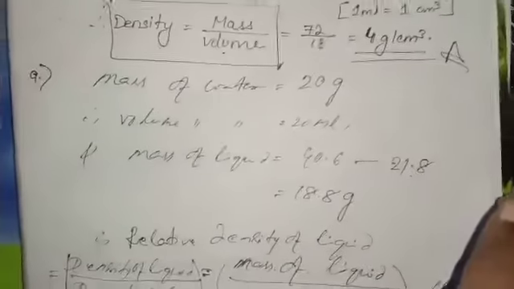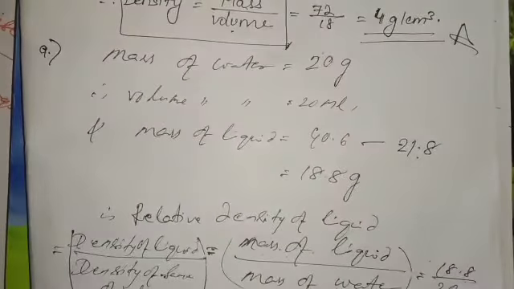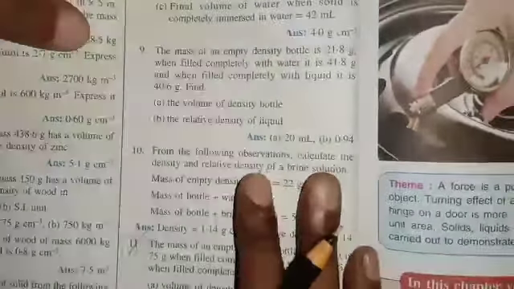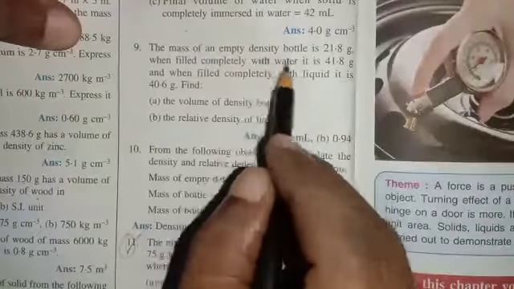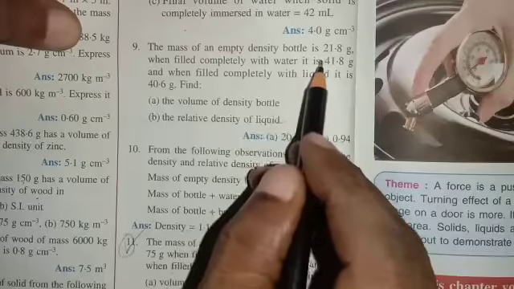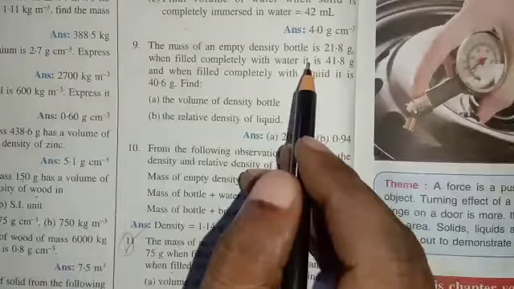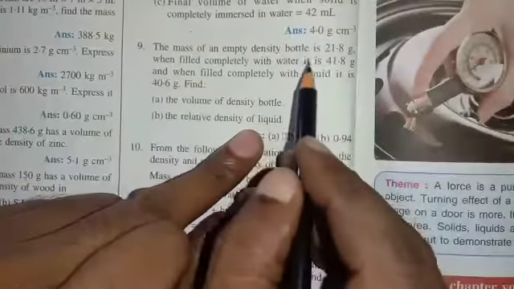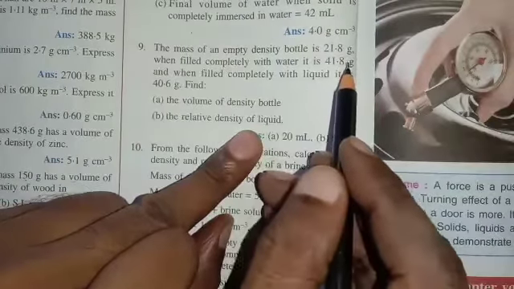Let us go to question number 9. What is given? First let us see. Question number 9: the mass of an empty density bottle is 21.8 gram.